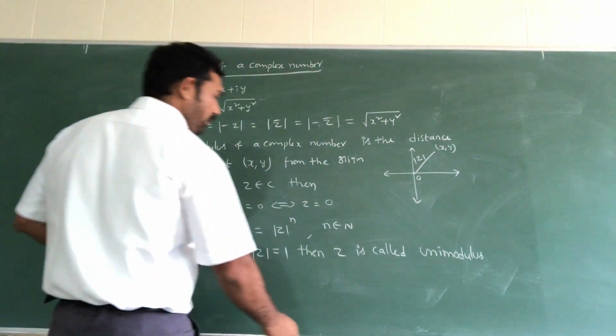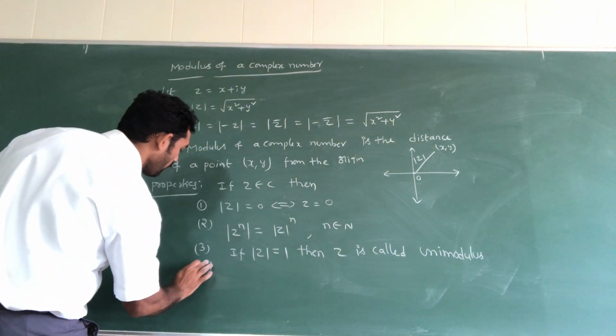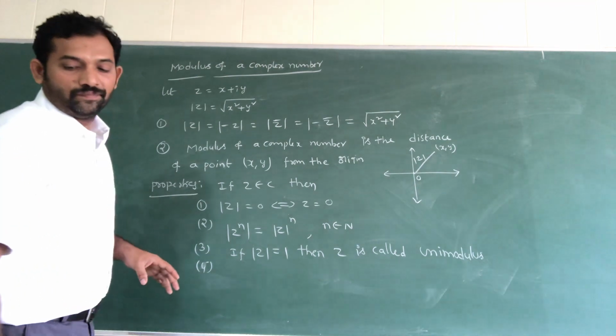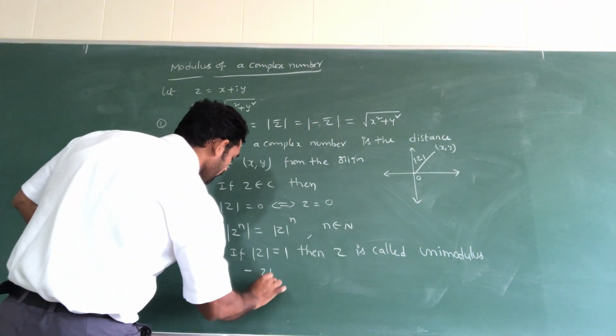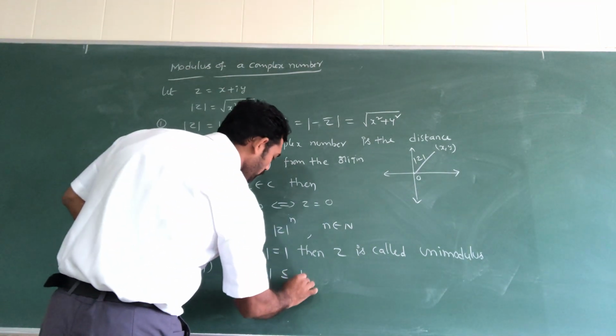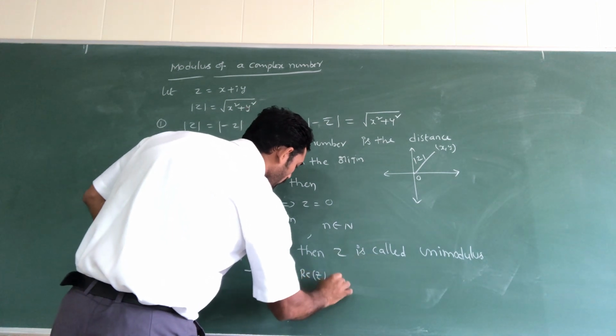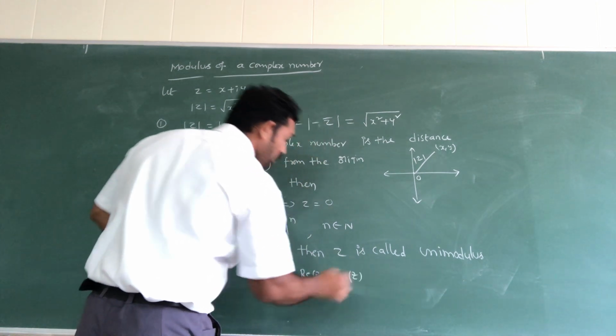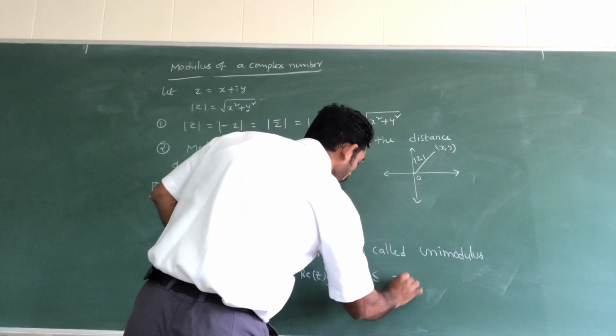And next, fourth point: minus modulus of z is less than or equal to real part of z comma imaginary part of z, which is less than or equal to modulus of z.